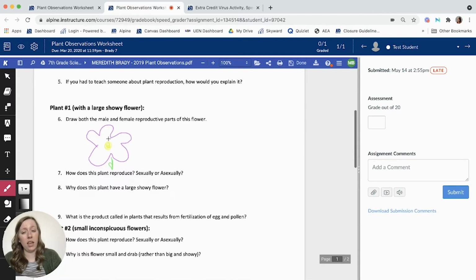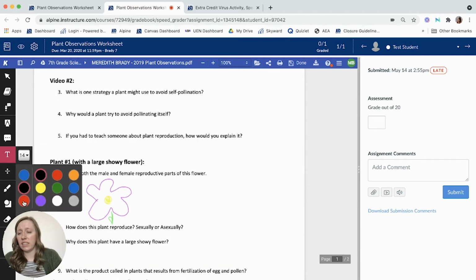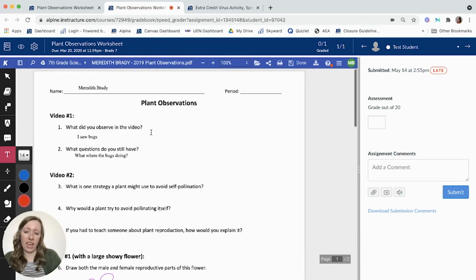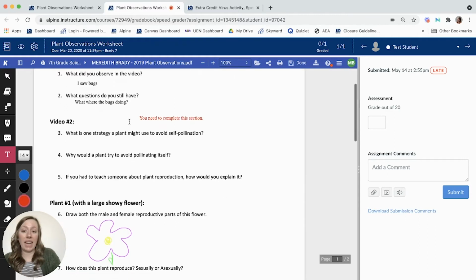The thing I love about this tool is I can actually, on the Kami sheet, under the questions, I can physically alter the assignment so that they can see it. And I have all these tools, which is really handy. Now you'll see the SpeedGrader in Canvas looks the same on this side. I can give the points out of 20, and I can leave a comment for the students.